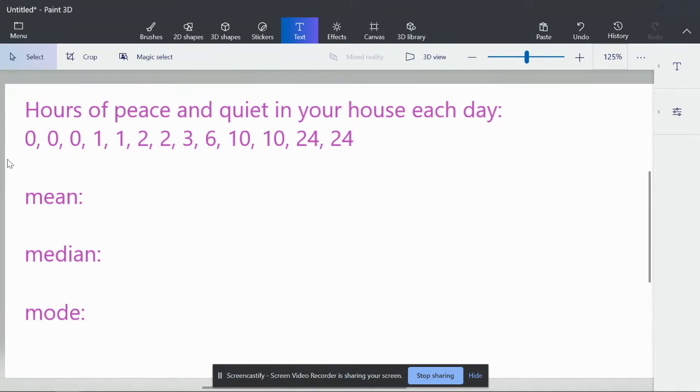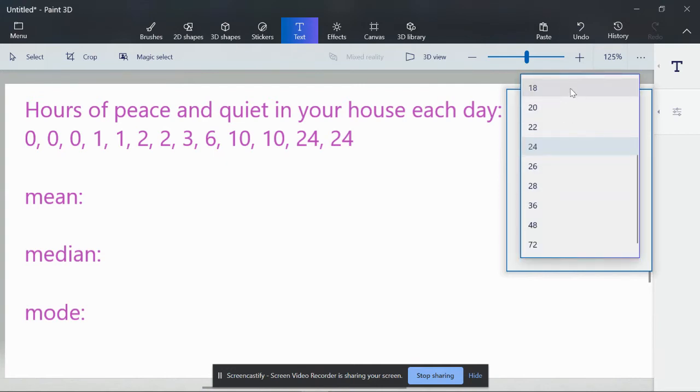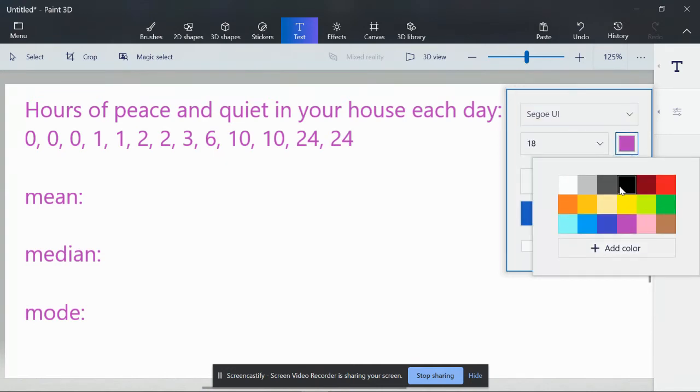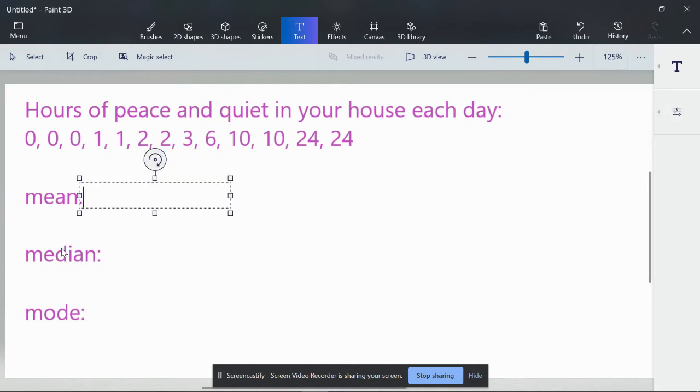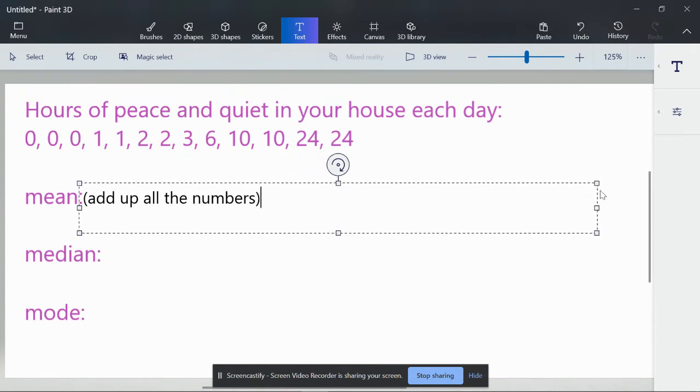So let's start off by finding the mean. With mean, we have to first add up all of our numbers, and then we have to divide by how many numbers we actually have. So mean, right? We have to add up all our numbers first. And I'm putting it in parentheses because when we're doing our order of operations, we got to do what's in the parentheses first. So first we're going to add up all the numbers, and then we're going to divide by how many numbers we have.